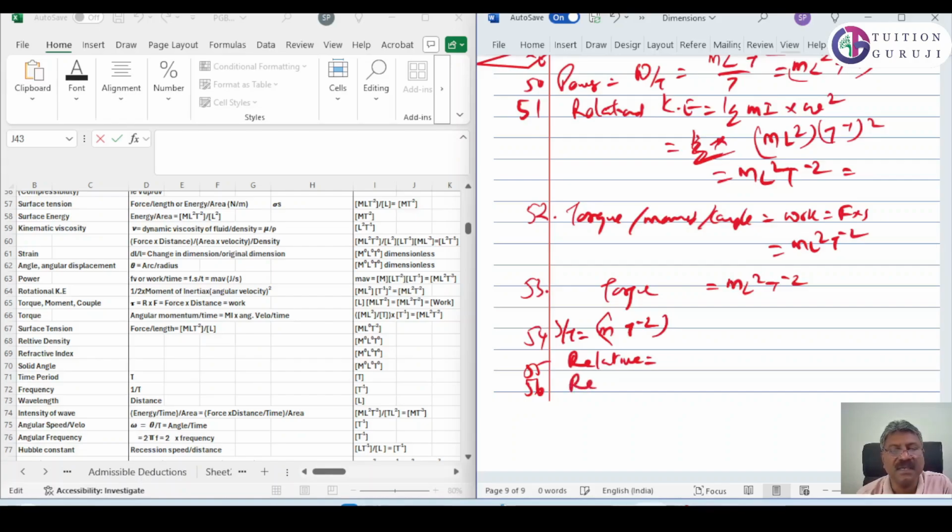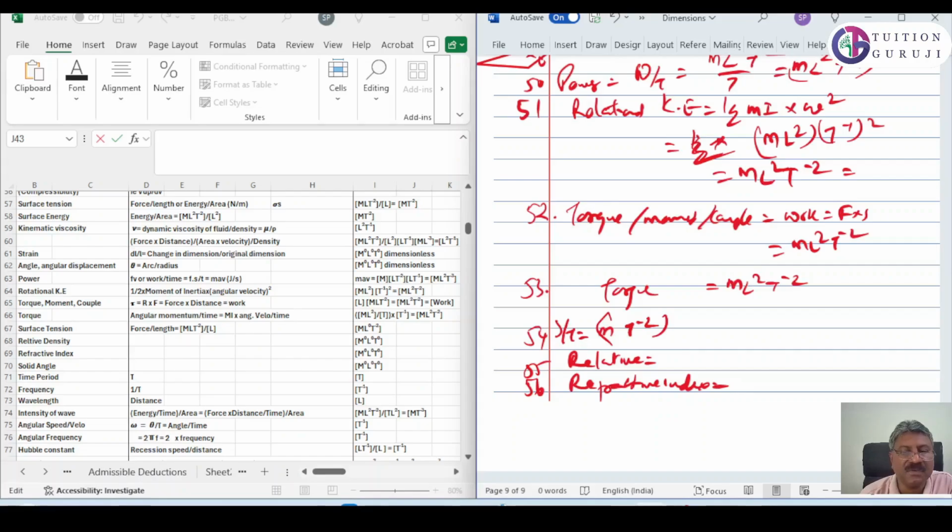Refractive index is again a ratio, therefore it is dimensionless. It is the ratio of velocity of light in vacuum and velocity of light in the medium, so it will be dimensionless.